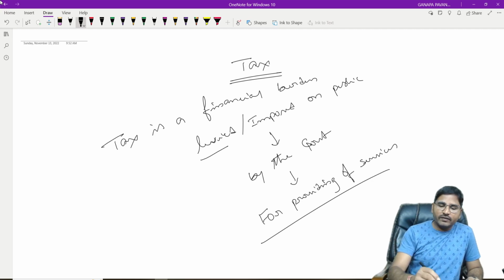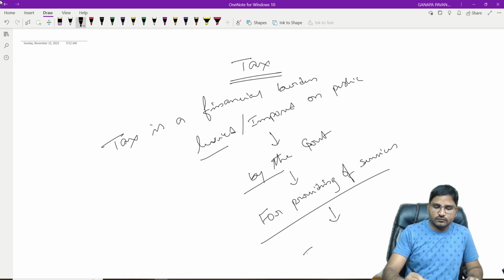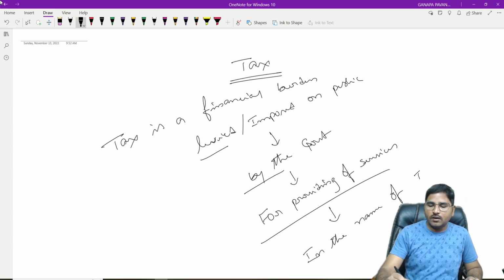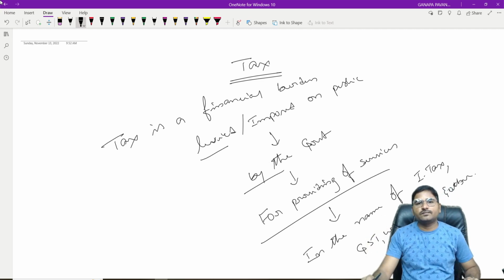And the government levies these types of taxes on the public in the name of income tax, GST, wealth tax, and others.